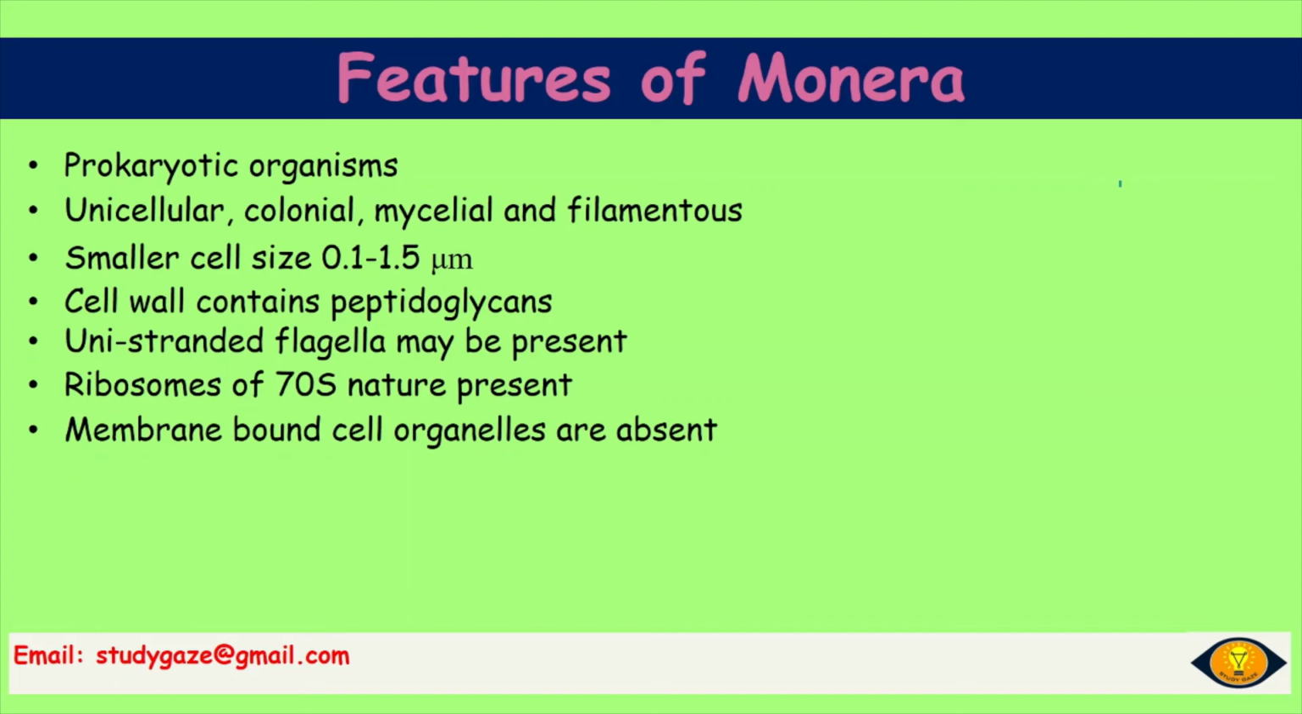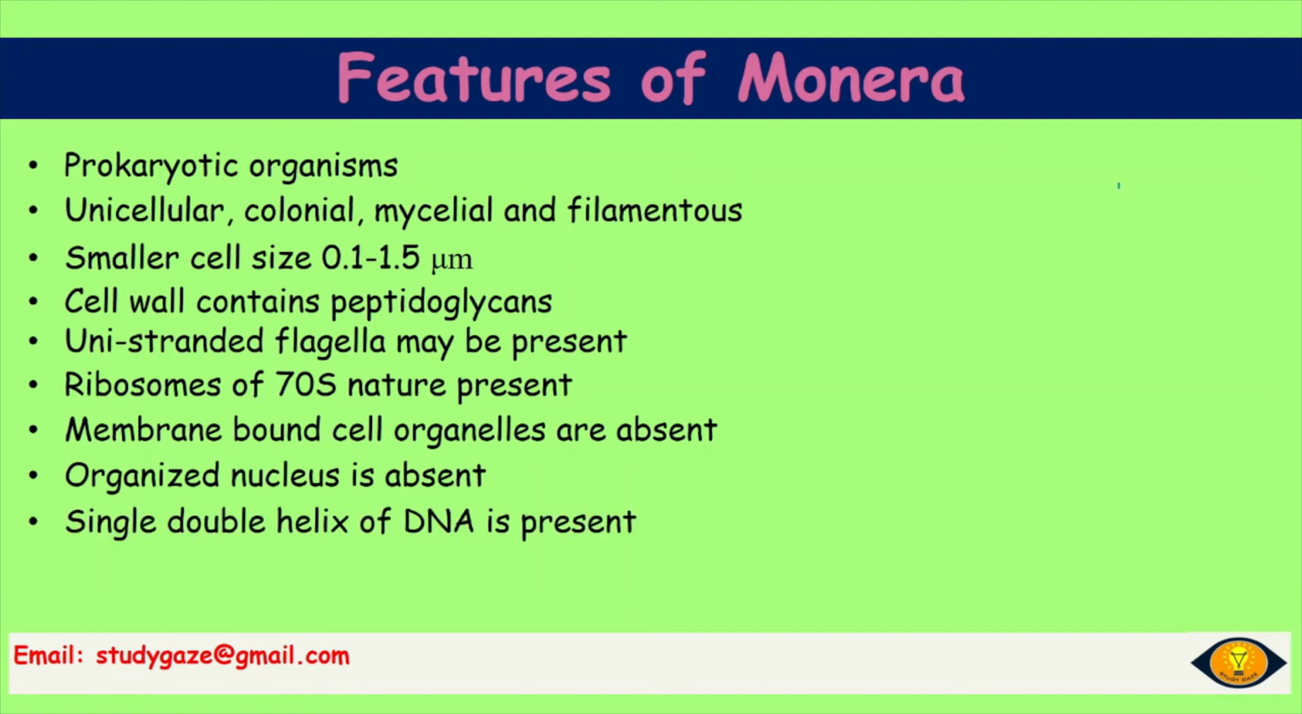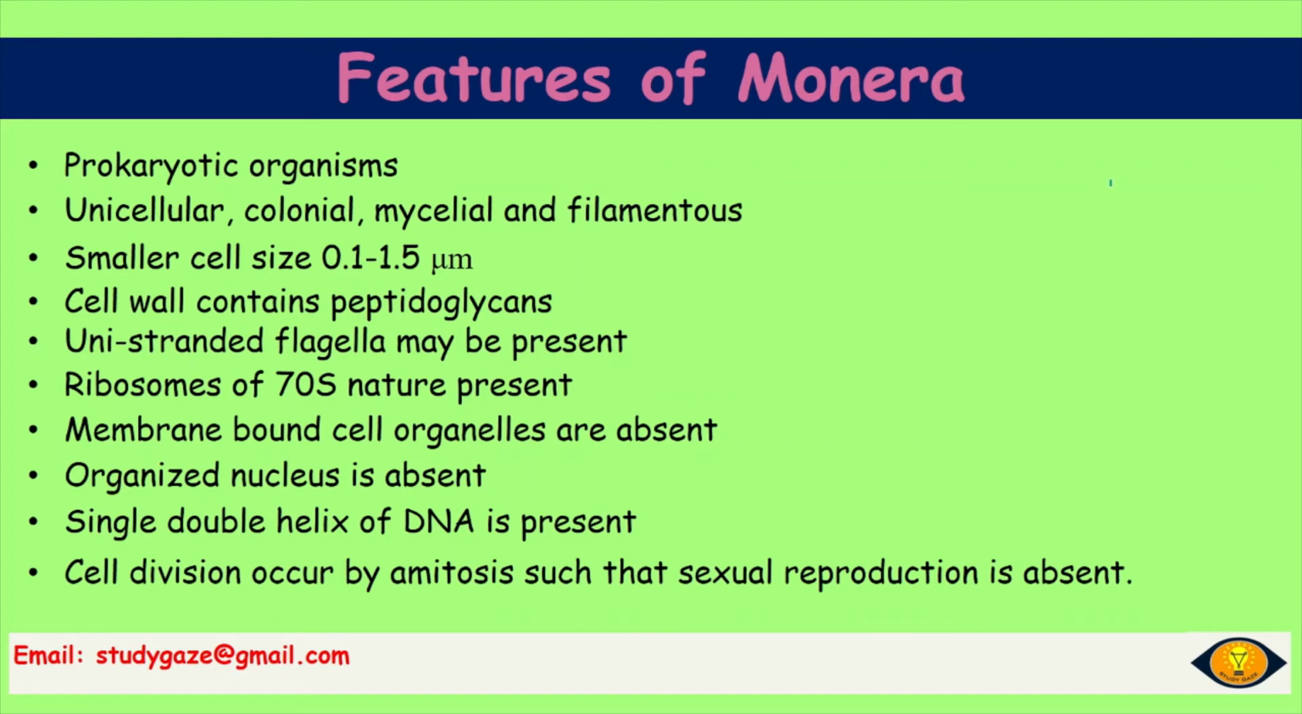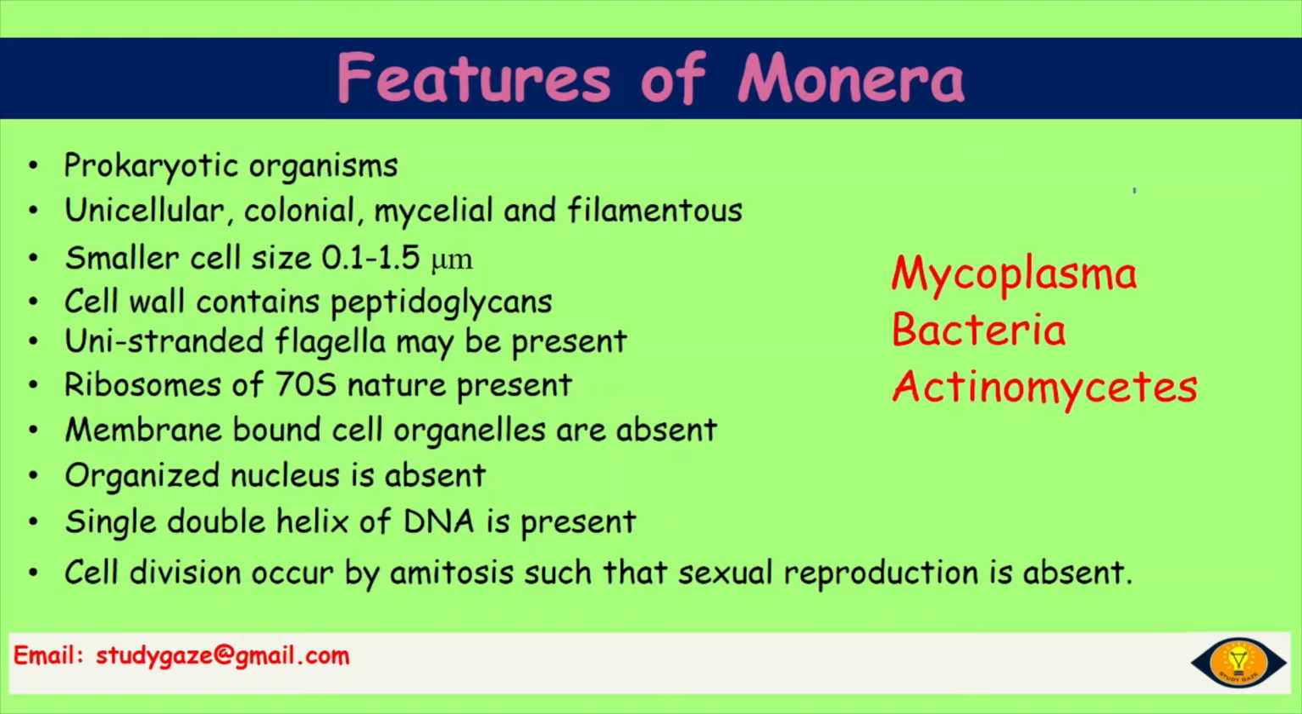Membrane-bound cell organelles are absent. Organized nucleus is absent. A single double helix of DNA is present. Cell division occurs by amitosis, and sexual reproduction is absent. Examples of Monera are Mycoplasma, bacteria, Actinomycetes and blue-green algae.